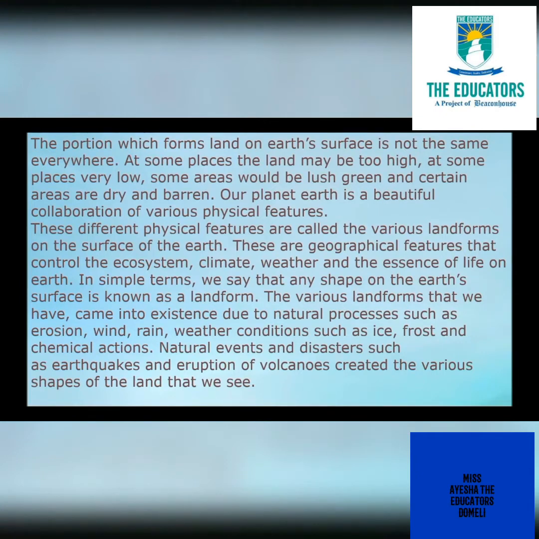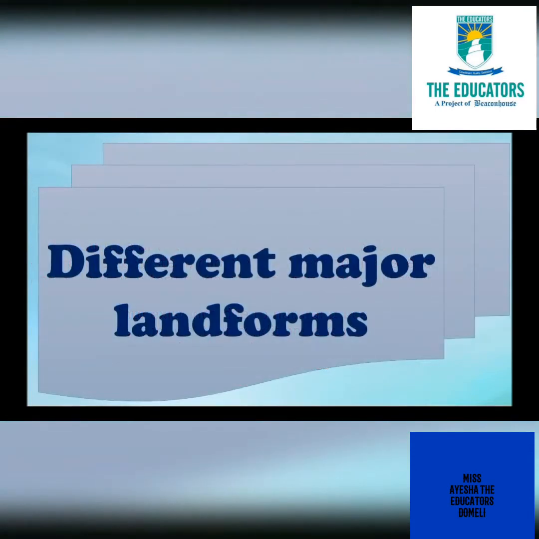The various landforms that we have came into existence due to natural processes such as erosion, wind, rain, weather conditions such as ice, frost, and chemical actions. Natural events and disasters such as earthquakes and eruption of volcanoes created the various shapes of the land that we see. Now we will see the different major landforms.